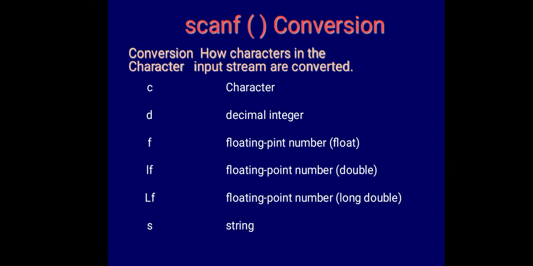Okay. So again the format conversion, the format specifier is the same as in the printf statement. Here also we have C for characters, D for decimal numbers, F for floating point numbers, LF for double floating point numbers, and S for string. Each should be preceded with percentage.